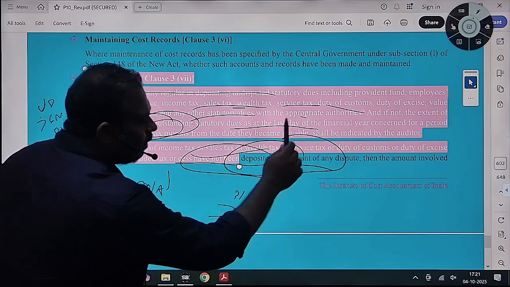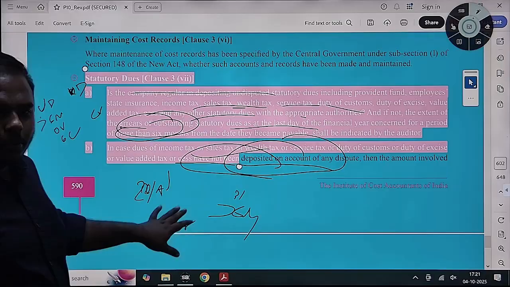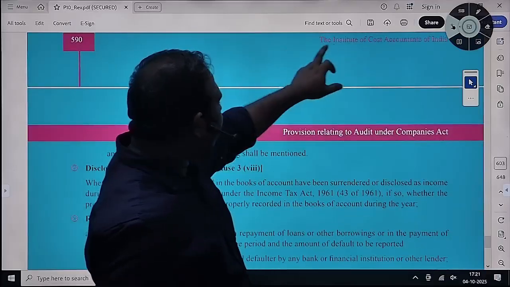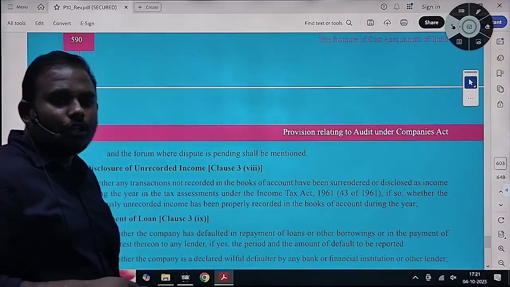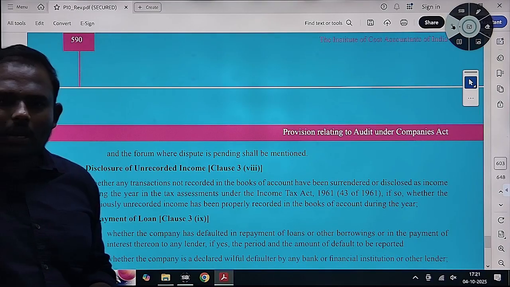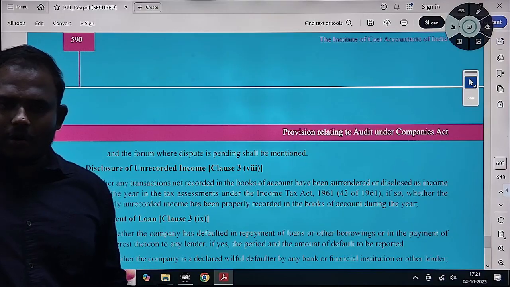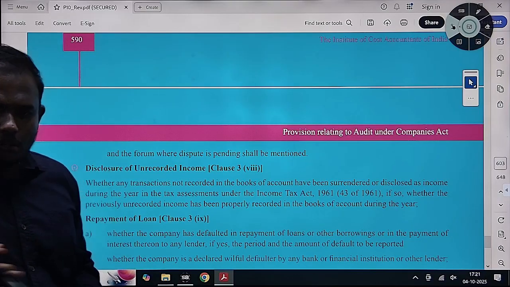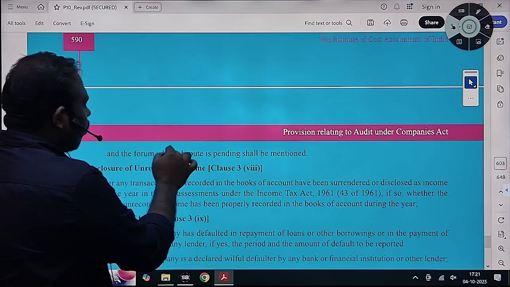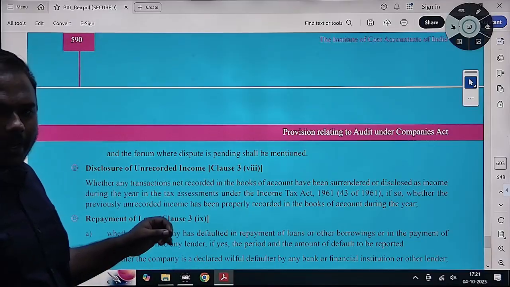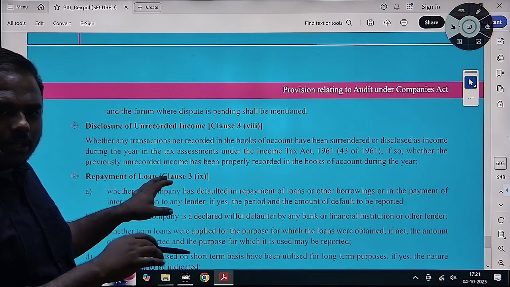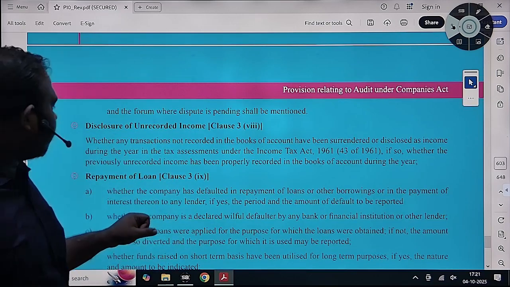Not deposited and there has been dispute, there you have to mention the forum, the amount involved and the forum where the dispute is pending. Guwahati High Court, suppose for example I have a sales tax dispute in Guwahati High Court of 6 crores. The same will be mentioned here. There is a dispute, 6 crores of sales tax at Guwahati High Court. Amount I have mentioned, the amount involved in the dispute and the forum where the dispute is pending.